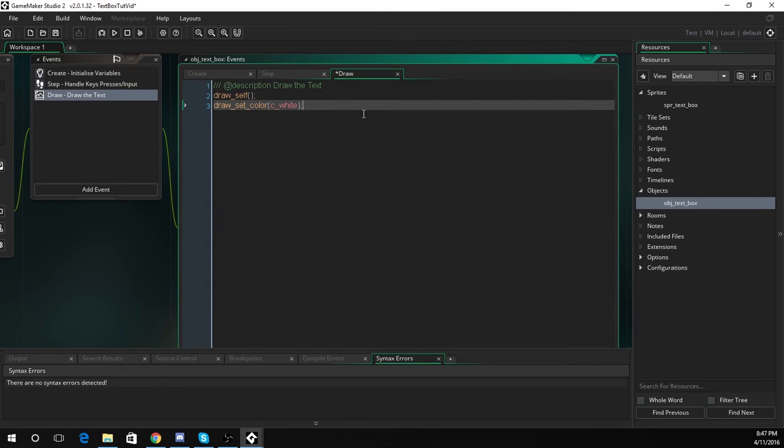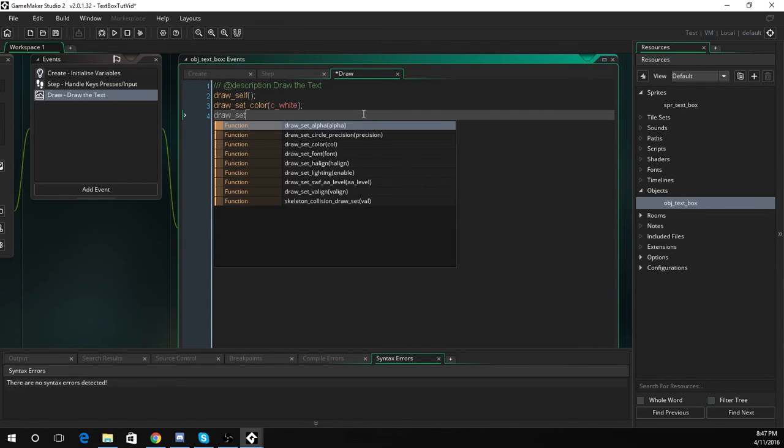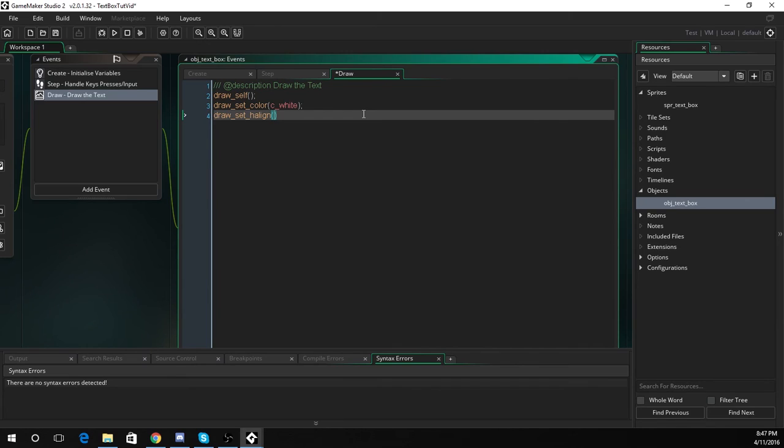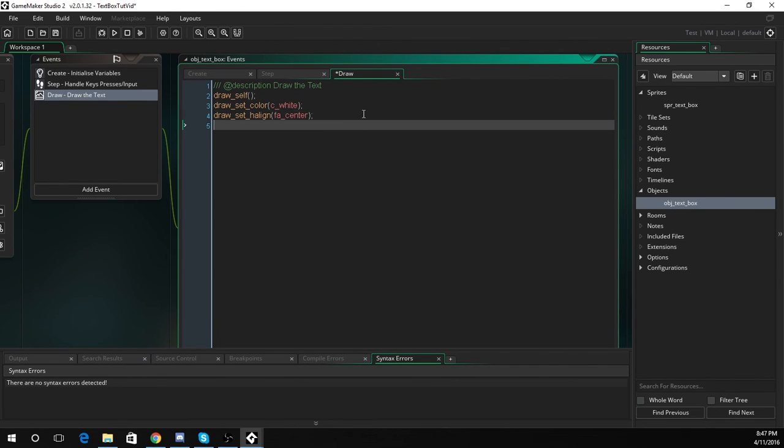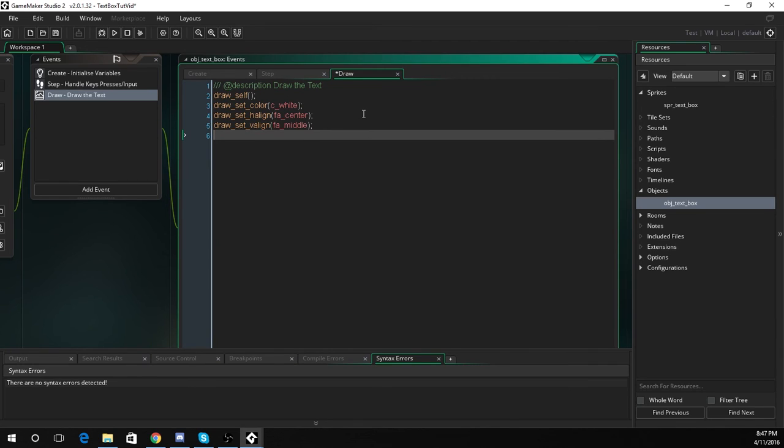So next up, what we've got to do is set the alignment. So now it's going to set the horizontal alignment. We want this to be in the center of the sprite. So let's go fa_center. That will just simply put it in the center. Now it's going to do pretty much the same thing, just for the vertical align, and we want to put this in the middle. So fa_middle. And now the last line of code, we just need to go draw text, just x, y, and then text. So that's just drawing it at the x and y coordinates of the object and drawing the words from text into it. Alright, so now we've finished the code.